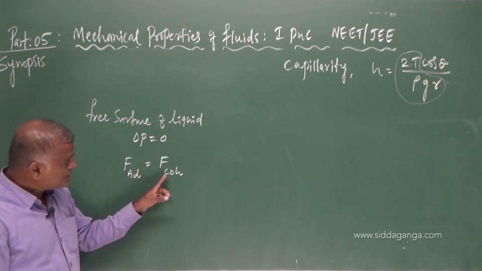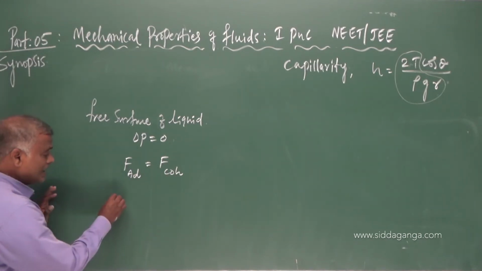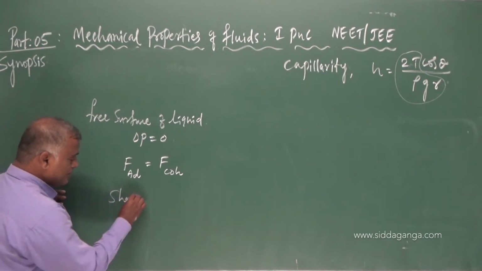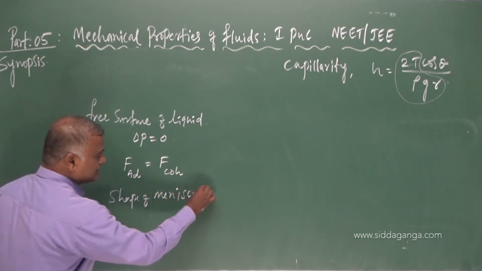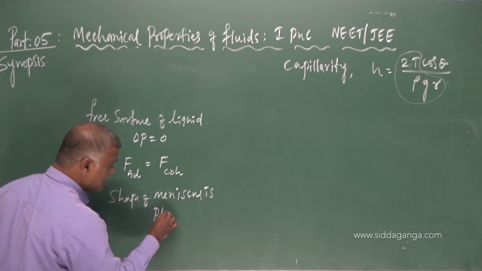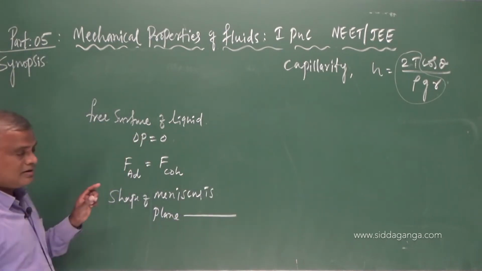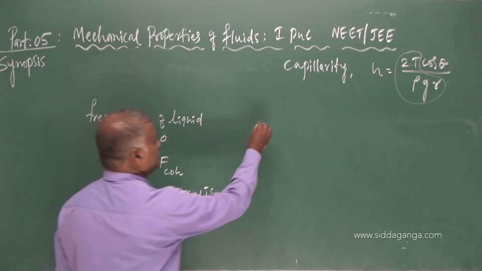When adhesive force is equal to the cohesive force, the shape of the meniscus is plane like this. Let us understand this.